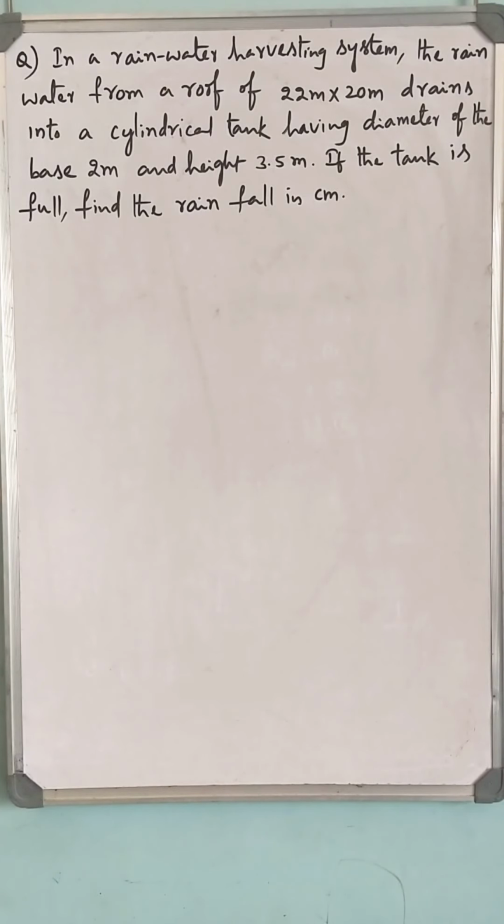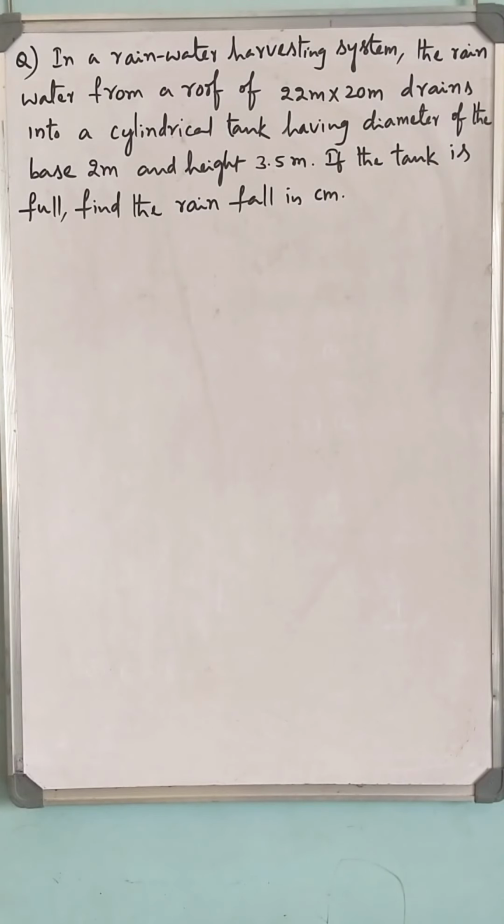Let us discuss an interesting question from the mensuration. That is, in a rainwater harvesting system, the rainwater from a roof of 22 meters by 20 meters drains into a cylindrical tank having a diameter of the base 2 meters and height 3.5 meters. If the tank is full, find the rainfall in centimeters.